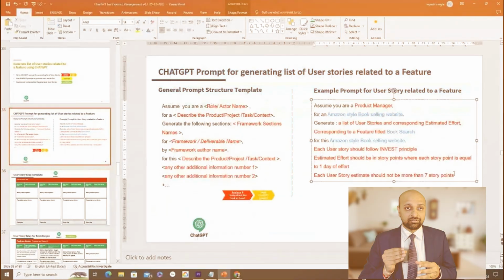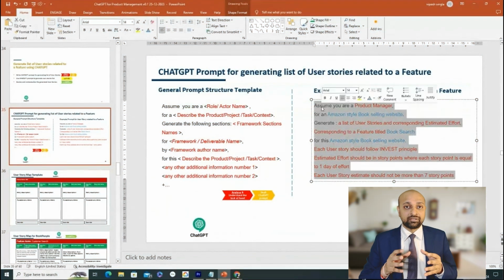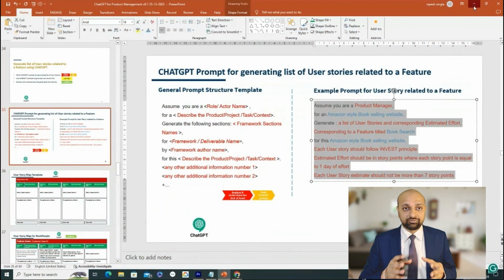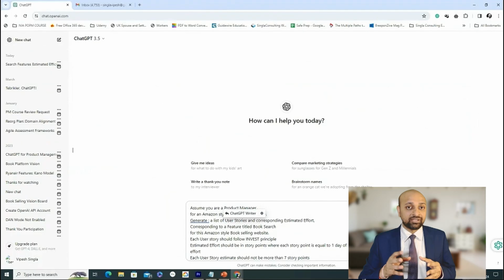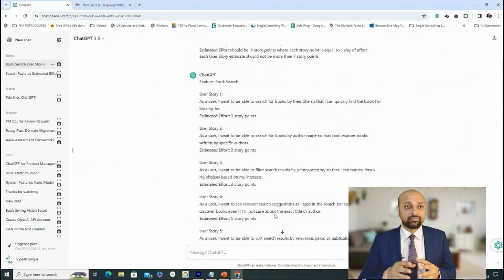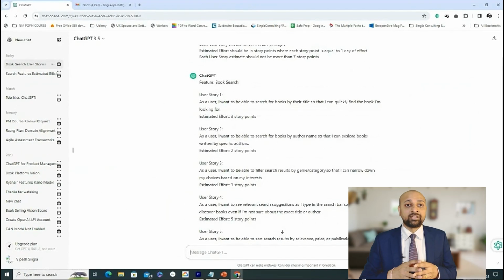The next step is to run this ChatGPT prompt that we've written in the last video. So what I'm doing is copying the prompt, going to ChatGPT, starting a new chat, pasting the prompt there and running it. Okay, ChatGPT has now generated 7 user stories. Let's look at the output. ChatGPT generated, using our prompt, stories for the book search feature of an Amazon-style book-selling website.